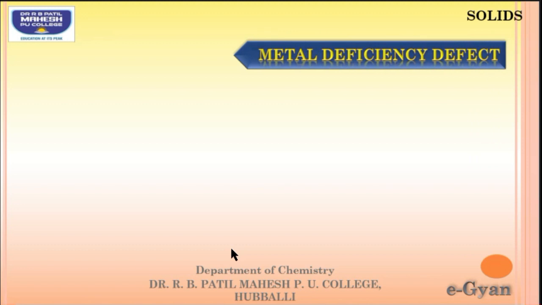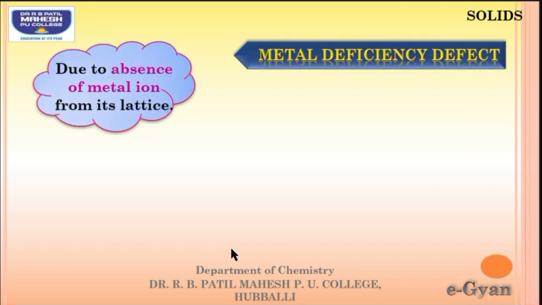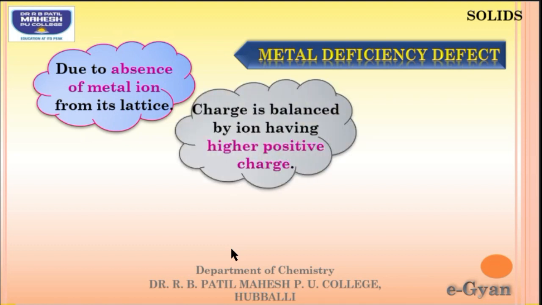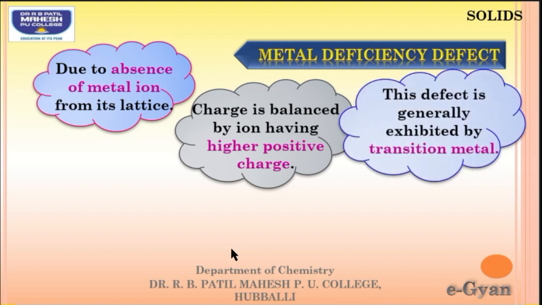The next is metal deficiency, when you have the absence of a metal ion from its lattice point. The charge has to be balanced, and the balancing of the charge is done by a higher positively charged ion which is present. In the previous example, we have seen the balancing was done by Zn2+. Zn was having a charge of 0, whereas Zn2+ was having +2, which is the higher positive charge. This defect is generally exhibited by the transition metals or d-block elements. One more example is FeO.